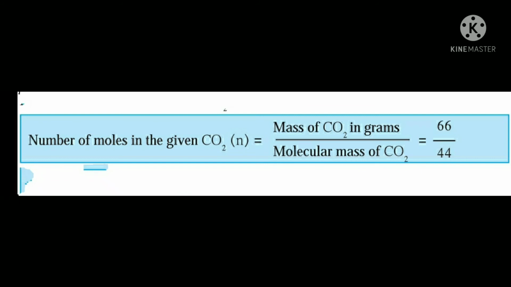So N is equal to 1.5 mole. 1 mole of CO2 contains 6.022 into 10 raised to 23 molecules. So 1.5 mole CO2 contains 1.5 into 6.022 into 10 raised to 23 molecules, which is equal to 9.033 into 10 raised to 23 molecules.